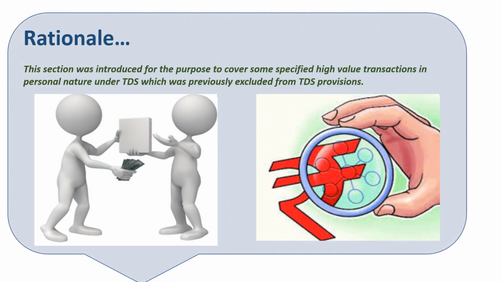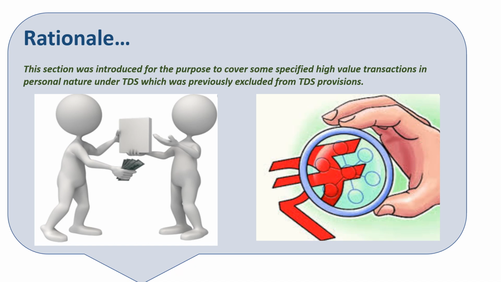Before going into the provisions of the section, let us try to appreciate the rationale behind introducing this section. The section was introduced to cover some specified high-value transactions of a personal nature under the provisions of TDS, which were earlier excluded from the TDS provisions.